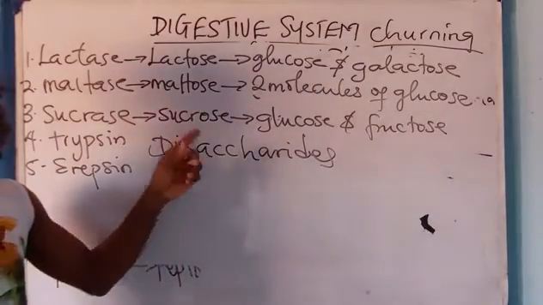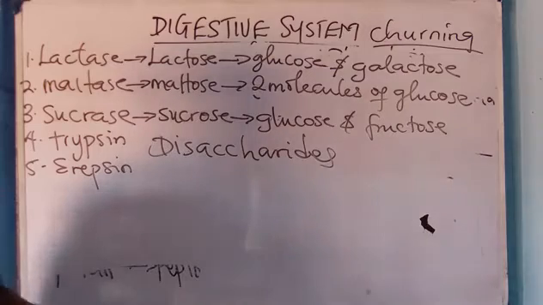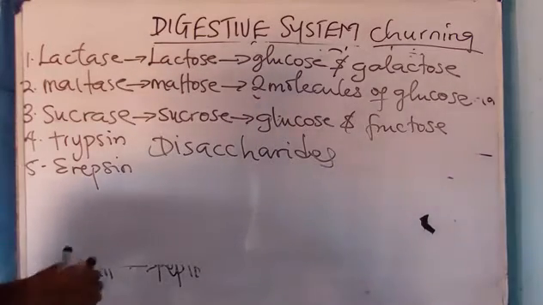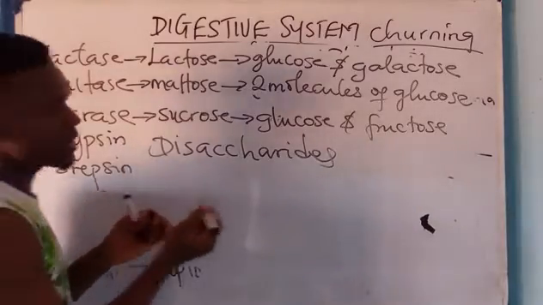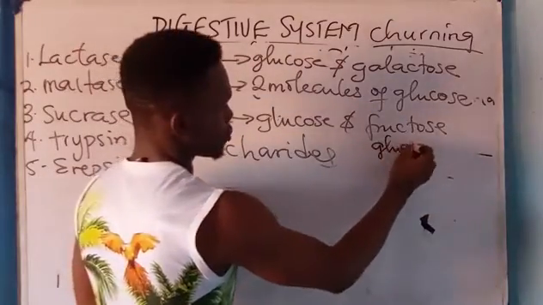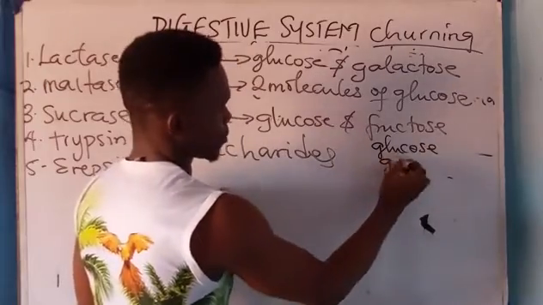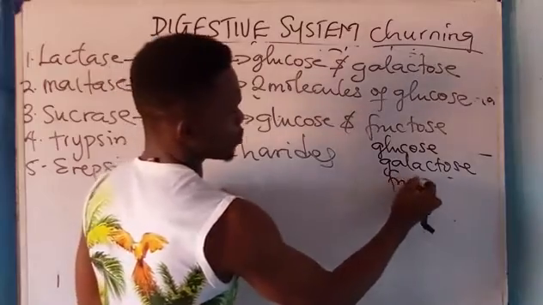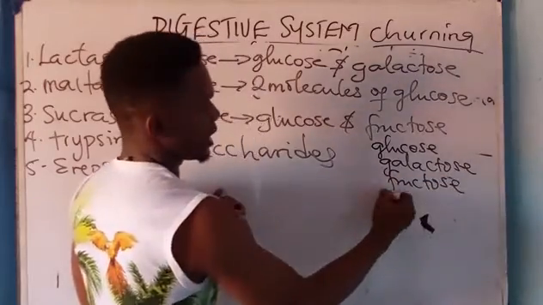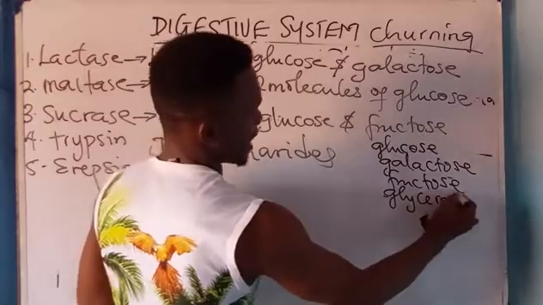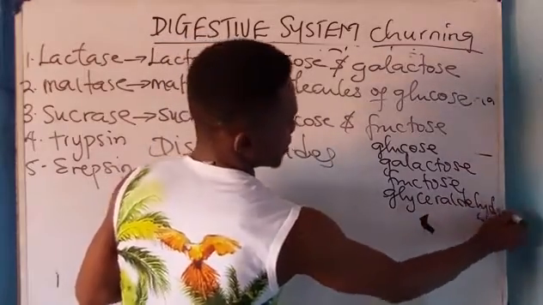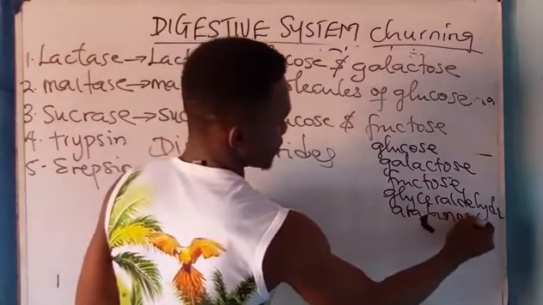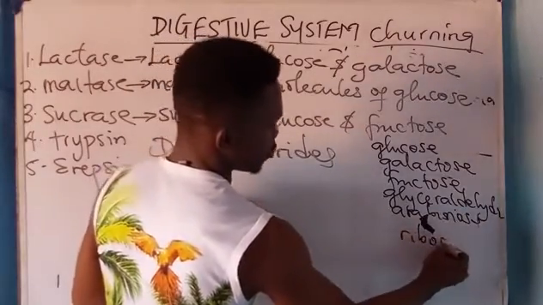Disaccharides are formed when 2 monosaccharides are joined together by the elimination of a water molecule. Now, examples of monosaccharides are: glucose is a monosaccharide, galactose is a monosaccharide, fructose is a monosaccharide, glyceraldehyde is a monosaccharide, arabinose is a monosaccharide, ribose is a monosaccharide.